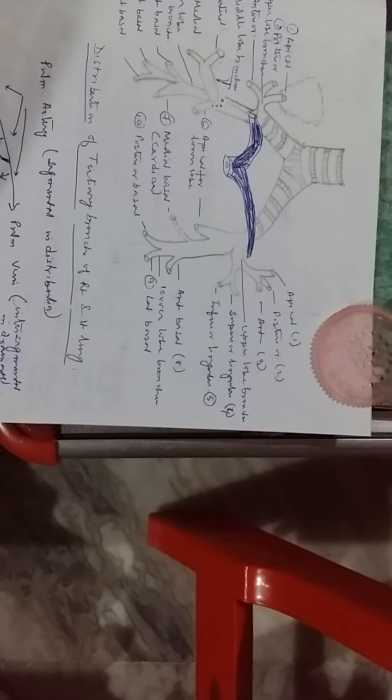Before discussing these bronchopulmonary segments, we should recapitulate the course of the trachea, the main windpipe, which starts at the level of the sixth cervical vertebra and ends at the level of the fourth thoracic vertebra in a cadaver, and it may extend up to the sixth thoracic vertebra in a living person in standing condition.